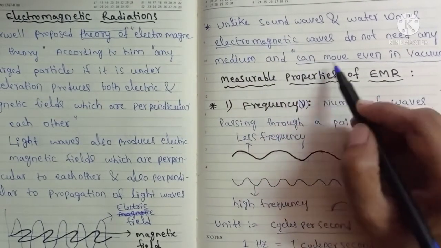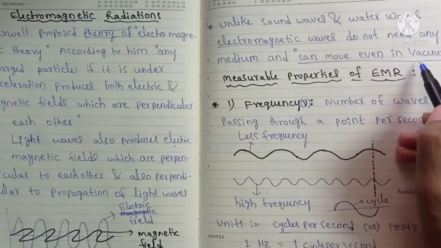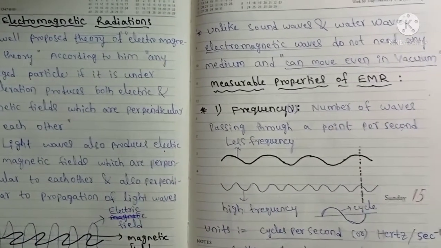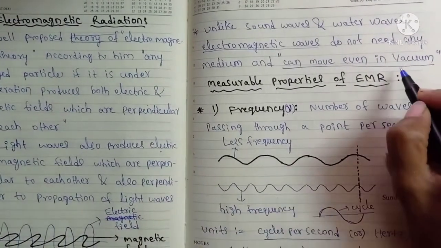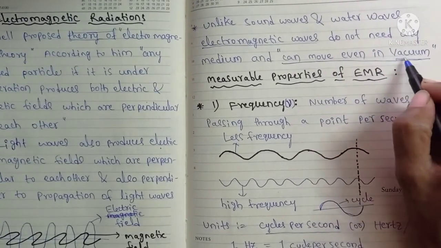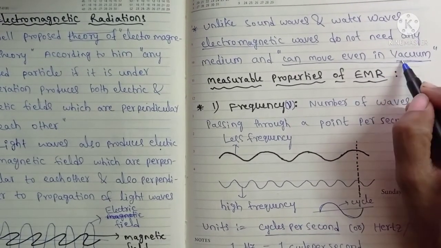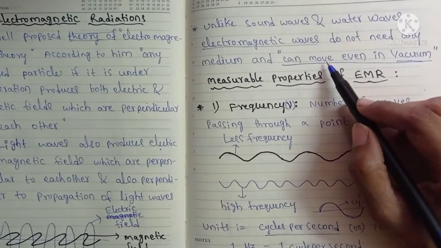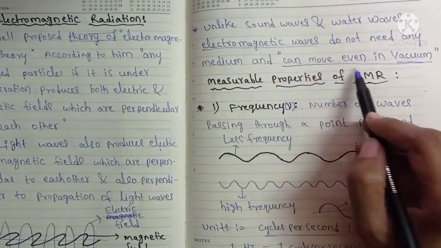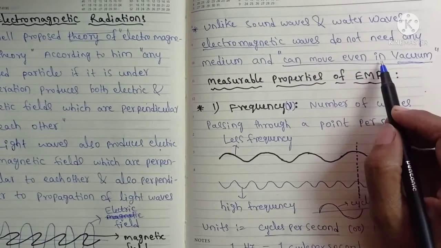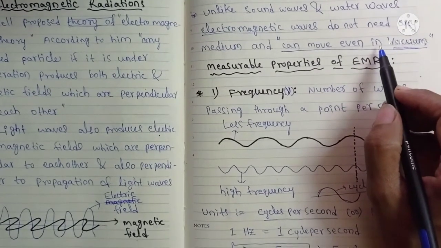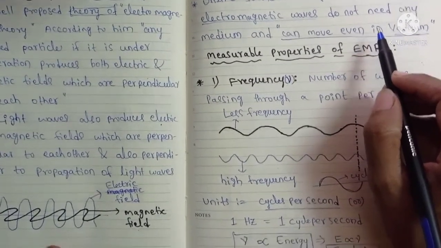They can move and propagate even in a vacuum. Vacuum means shunyam, and electromagnetic waves can move even in the vacuum. This is the important property of electromagnetic waves.